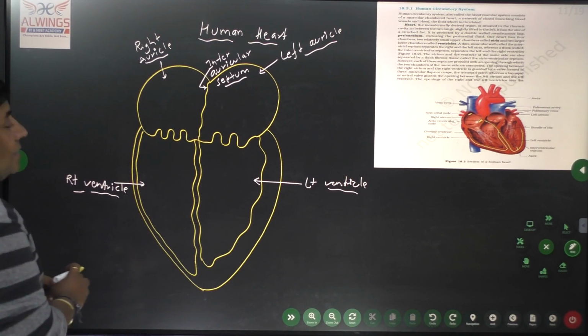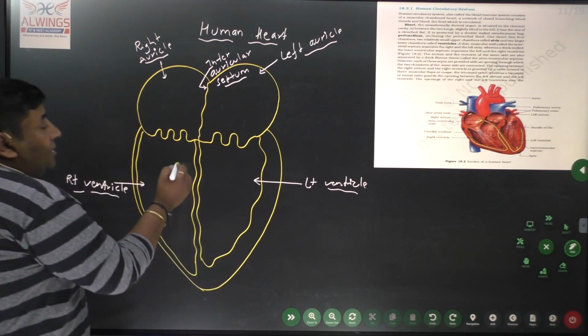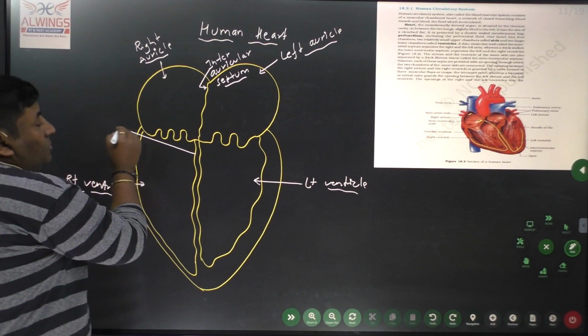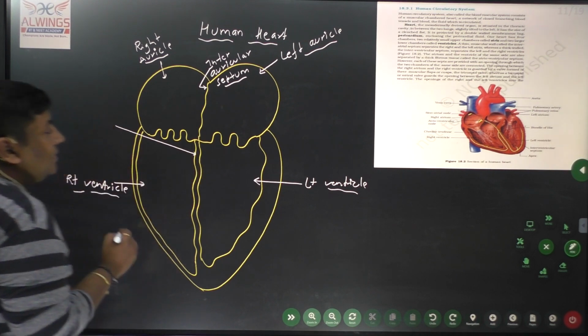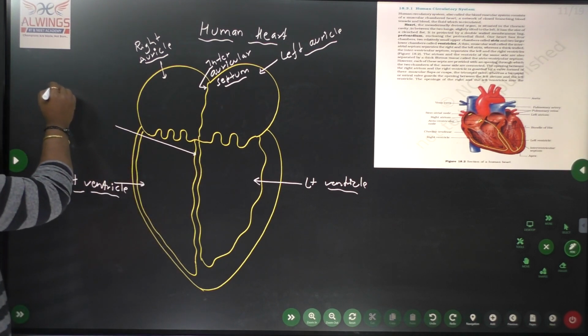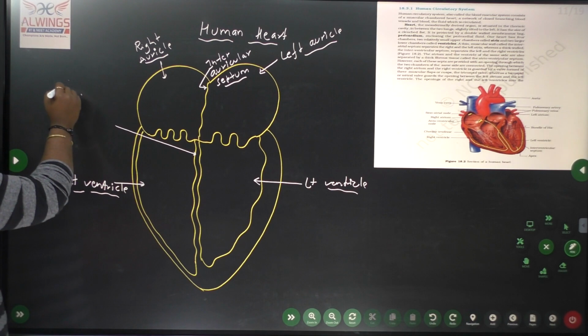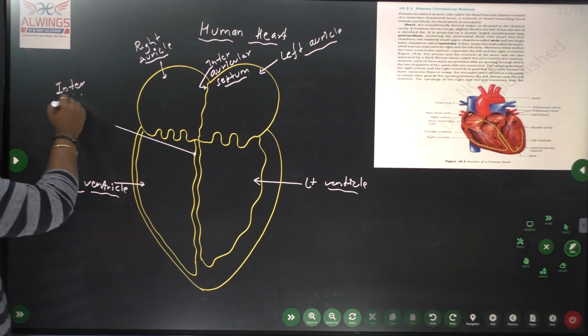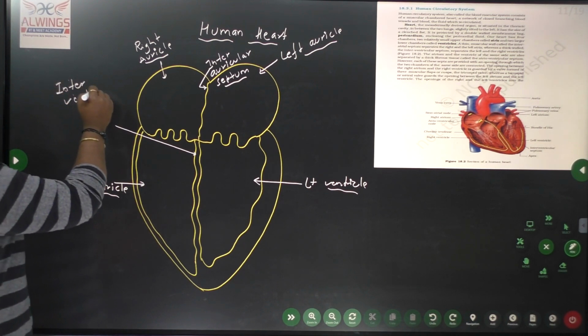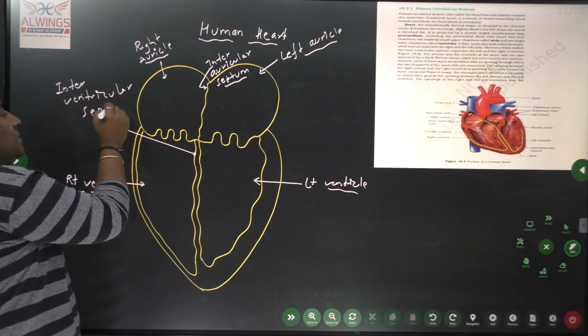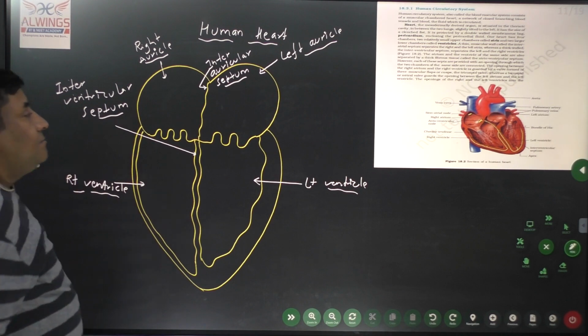There is one membrane in between these two to separate them. It is the interventricular septum.